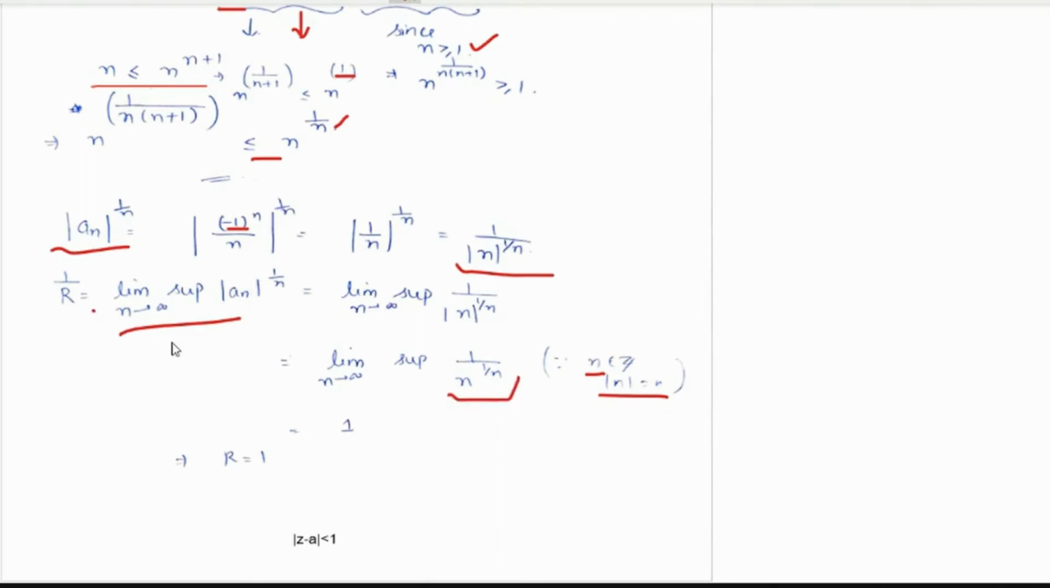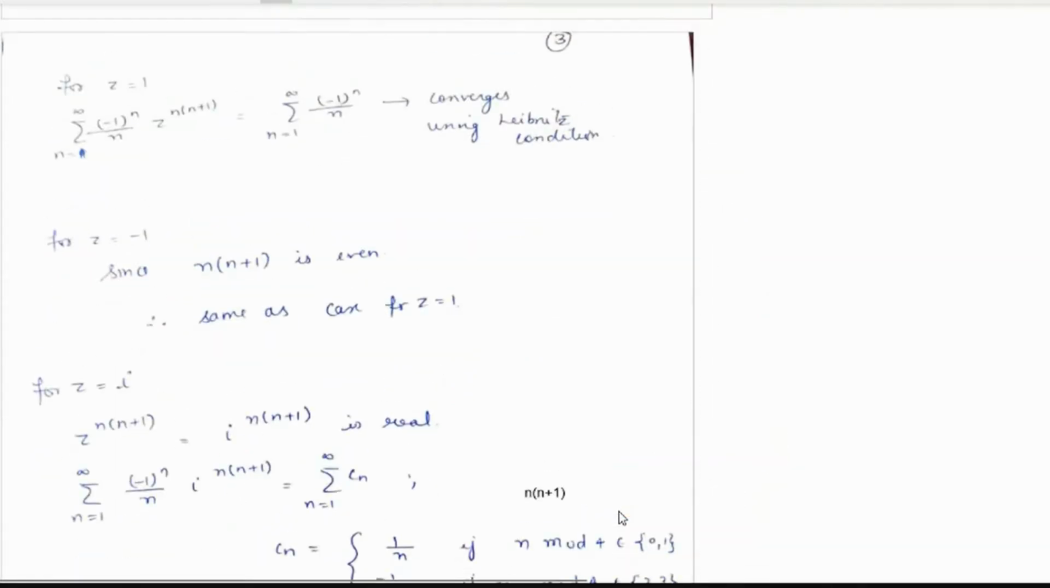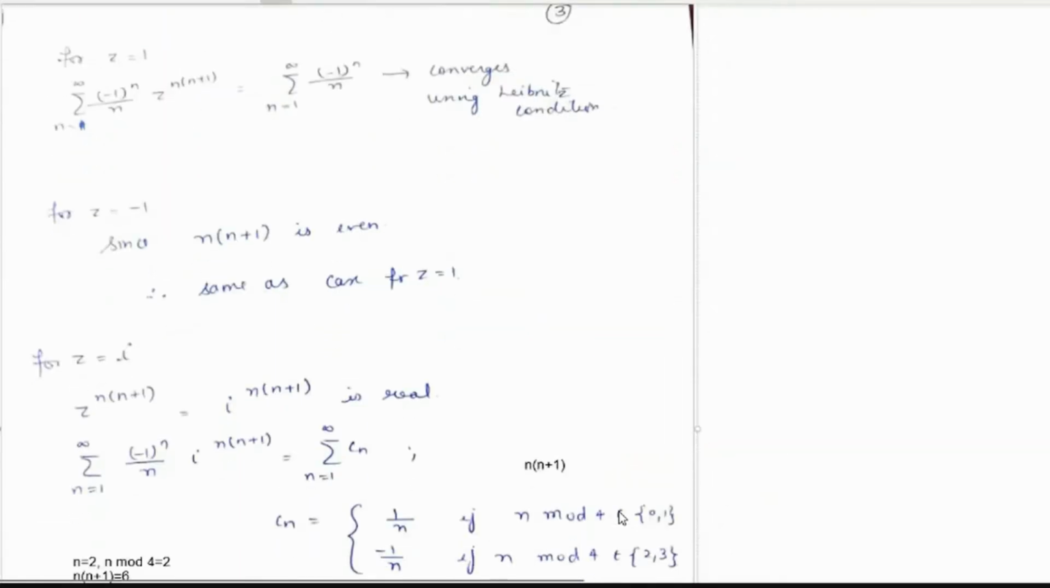is equal to 1 by r, right? And the limit of this function n to the power 1 by n is nothing but 1 when n tends to infinity. So we have r equals 1. This is clear? This part, when r is equal to 1, right? Now, this r equals 1 holds for z equals 1 if we are considering, right?